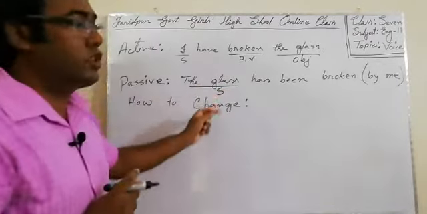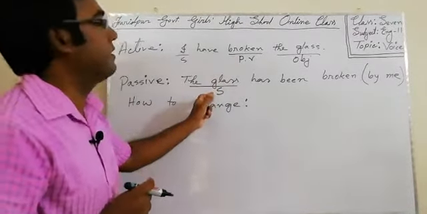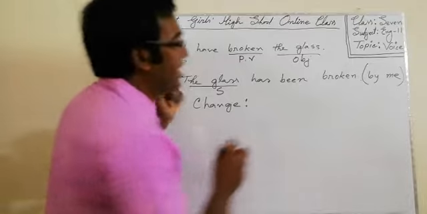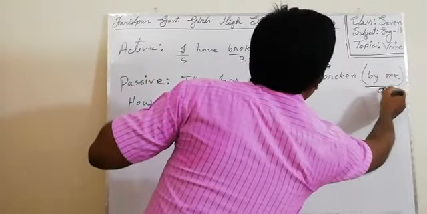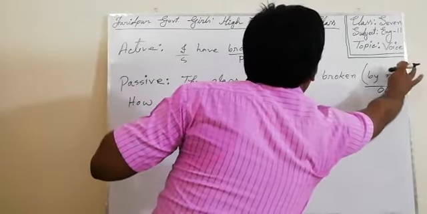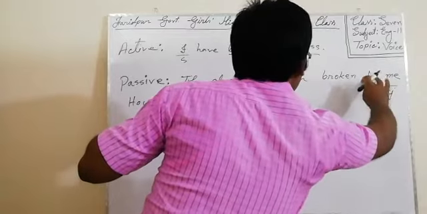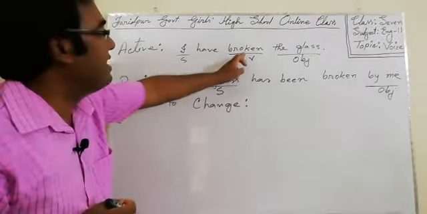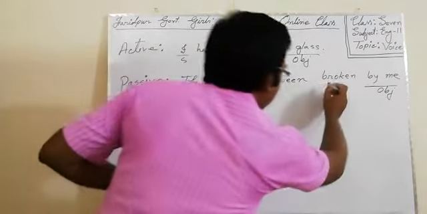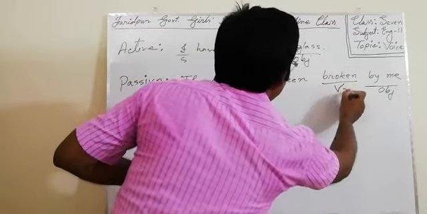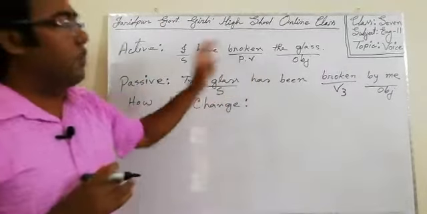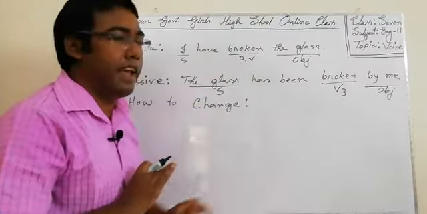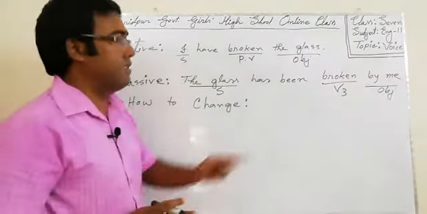So, this is the first rule: make the object the subject, then the subject the object, and the principal verb must be V3. The principal verb will always be V3 in every sentence, every tense, always V3.